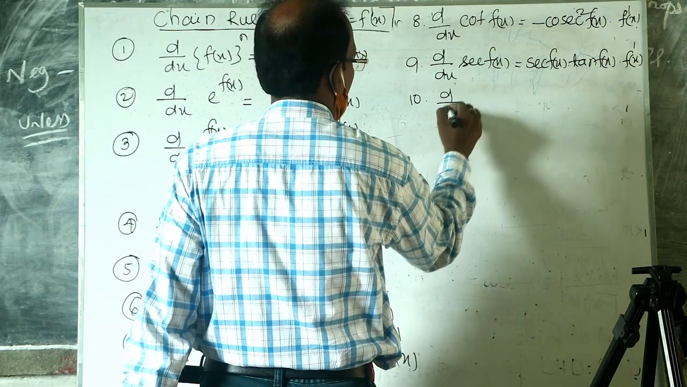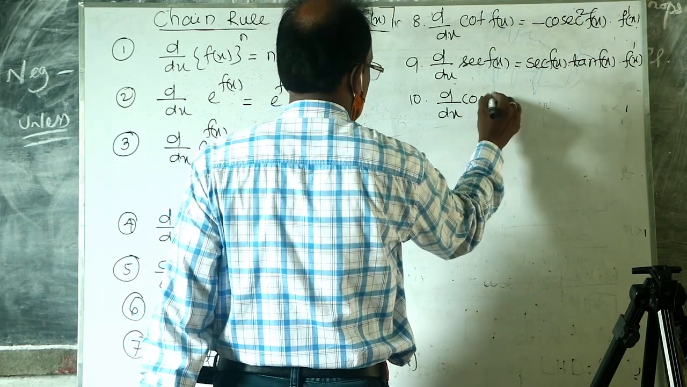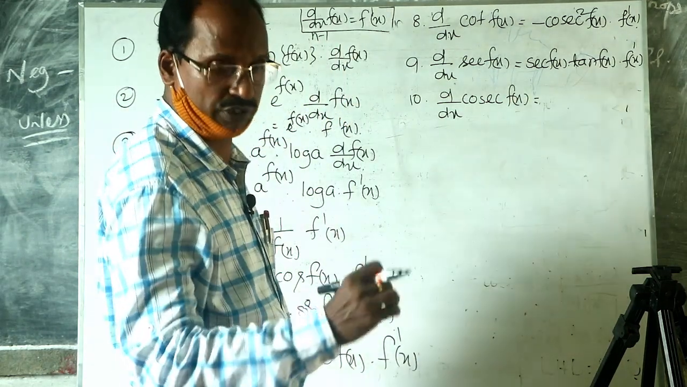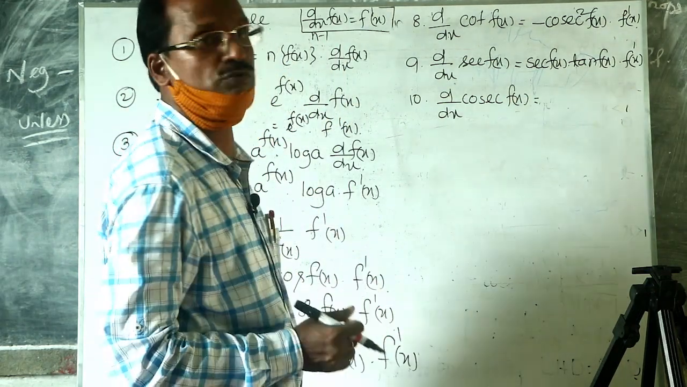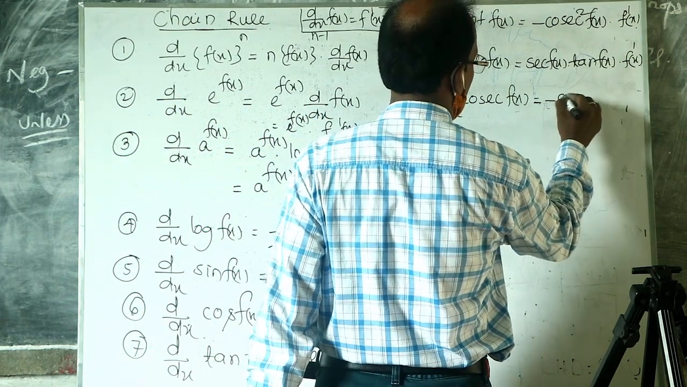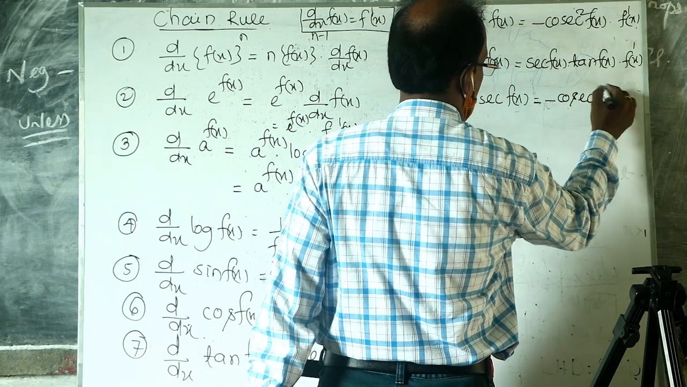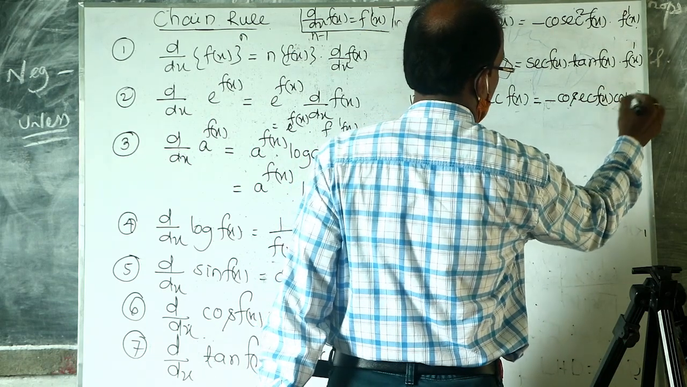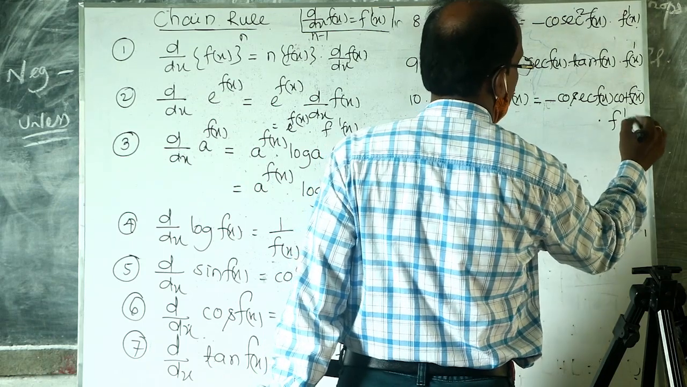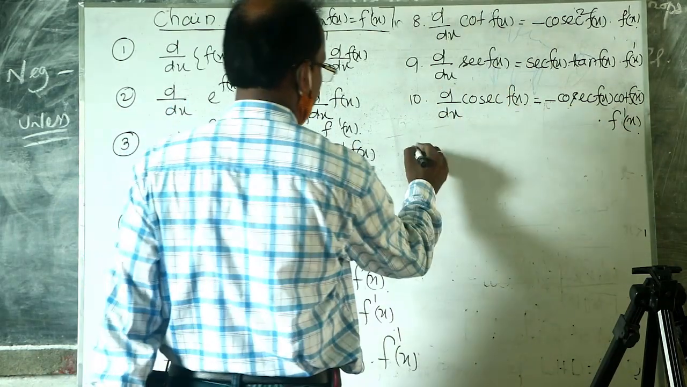Then the derivative of cosec f(x) is equal to... there is a formula: the derivative of cosec x is equal to minus cosec x into cot x. So the derivative of cosec f(x) is equal to minus cosec f(x) into cot f(x) into the derivative of f(x), that is f dash x.